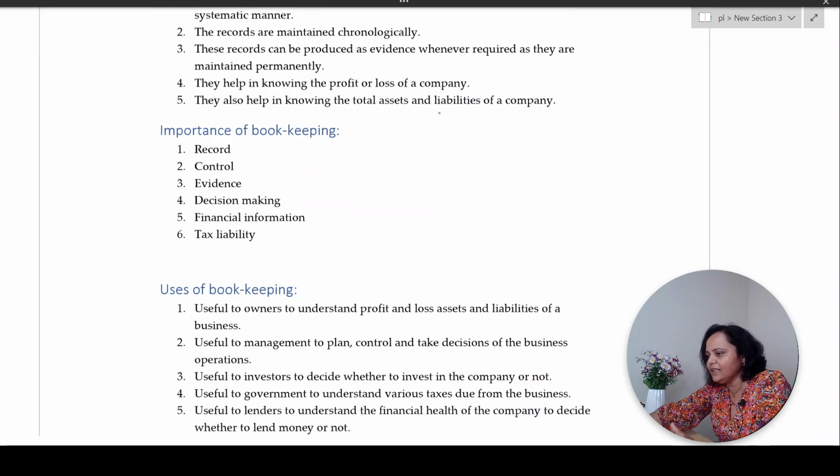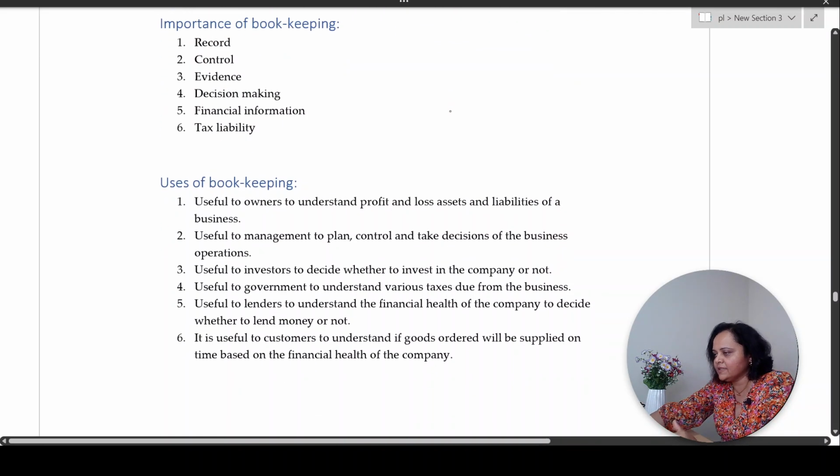Correct? See, basically with bookkeeping, all the transactions in a business where money came into the picture were recorded in a chronological order. Chronological order is date wise, so no transaction was left out. What happened because of this was management was able to control the incomes and expenditures.